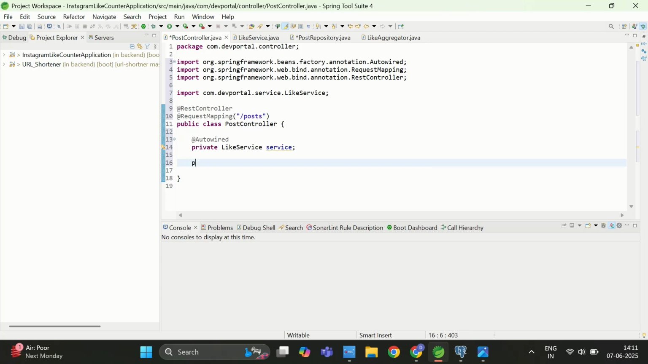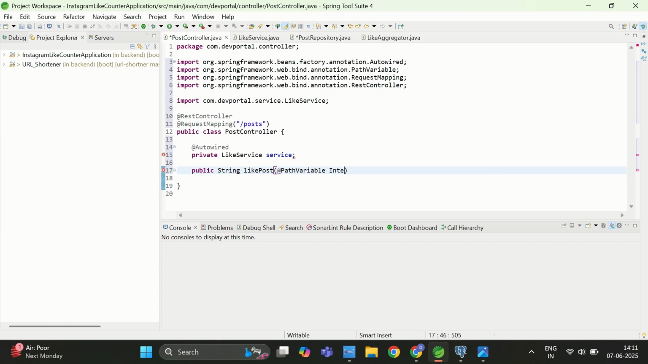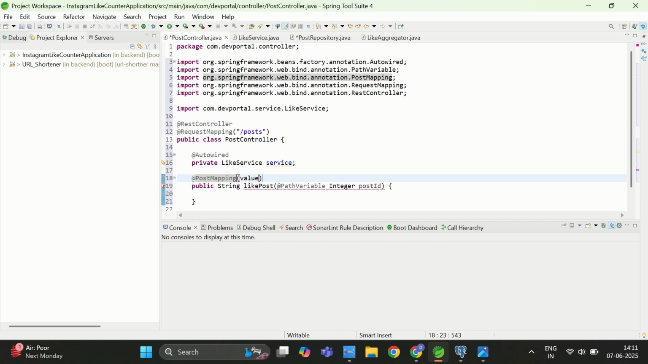So I will write public and I will return string as a response for now, and then I will give this method a name, let's say post, and it will take one path variable. So I will write @PathVariable, and that will be of integer type, and I will mention postId. And let me add the annotation as well. So I will write @PostMapping, and the value will be in double quotes. I will provide slash, that will be my post ID first. So I will use curly brackets as well, and then I will mention slash like.